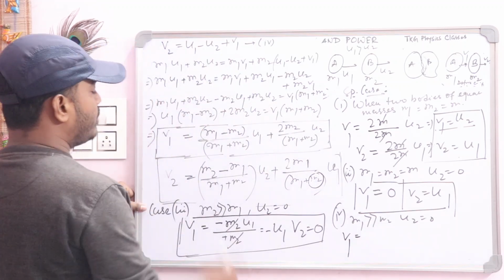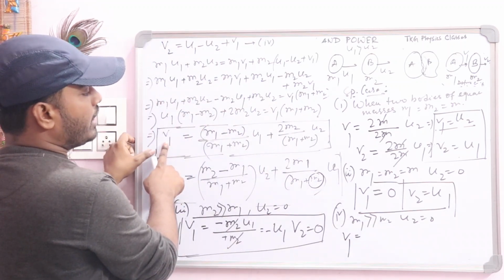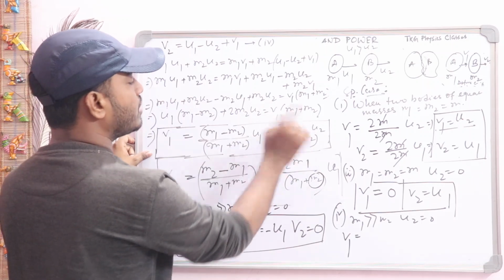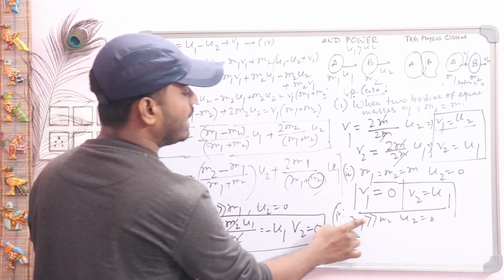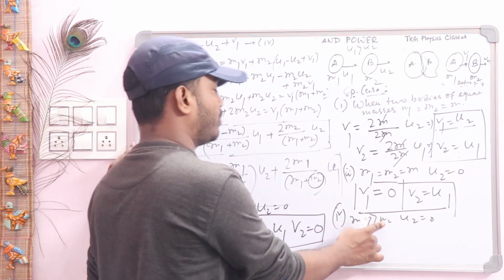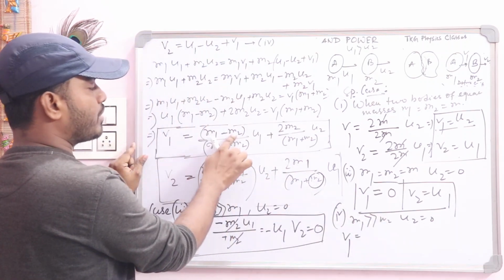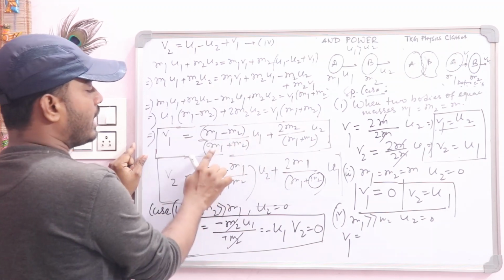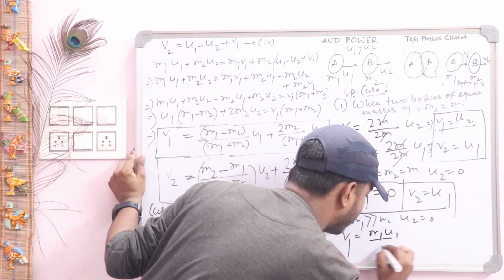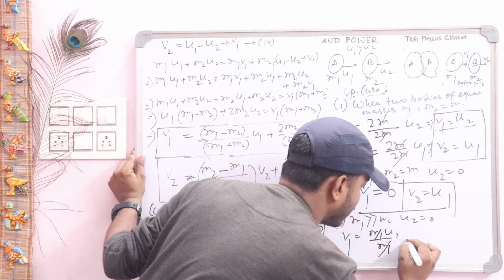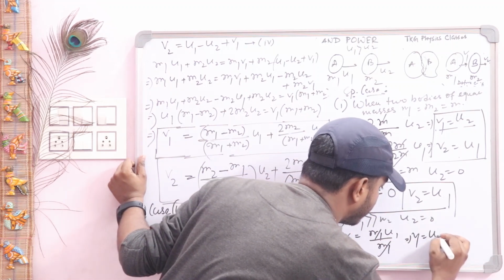Here u2 is 0, so this part is 0, and here you see m1 is greater than m2, so m2 is neglected, m1 u1 divided by m1, m1 cancels out, that is v1 equal to u1.